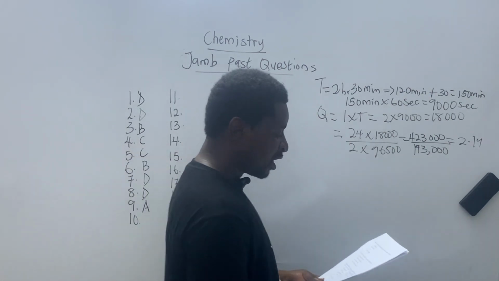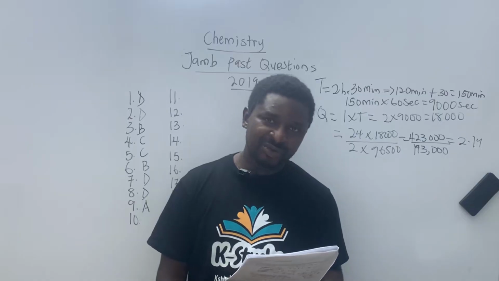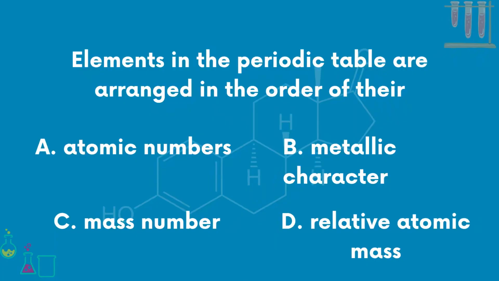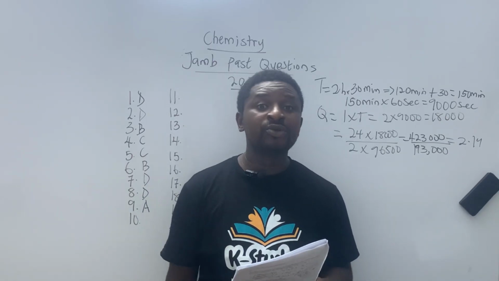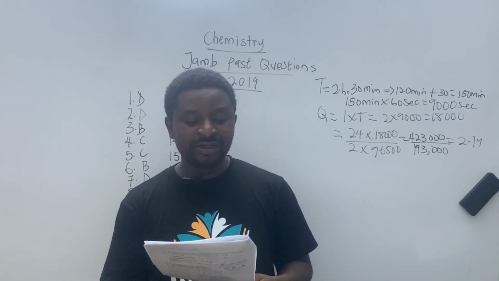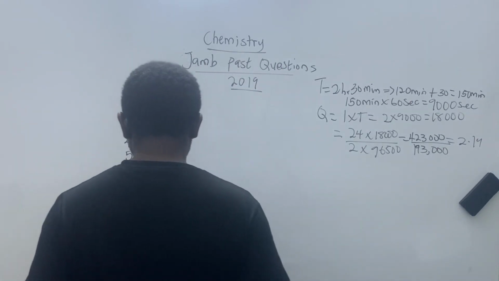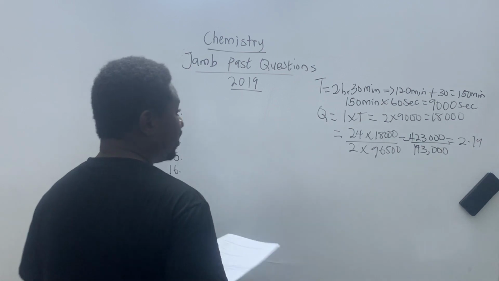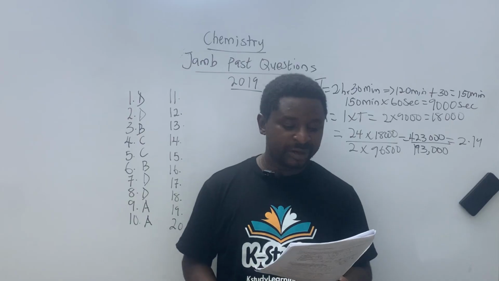Question number 10. Elements in the periodic table are arranged in order of their A, atomic number, B, metallic character. No, because not all elements are metals. C, mass number. D, relative atomic mass. Now some of you will be thinking, my answer is D. No, your answer is A. Elements in the periodic table are arranged in order of their atomic numbers. So my answer on question number 10 is A.